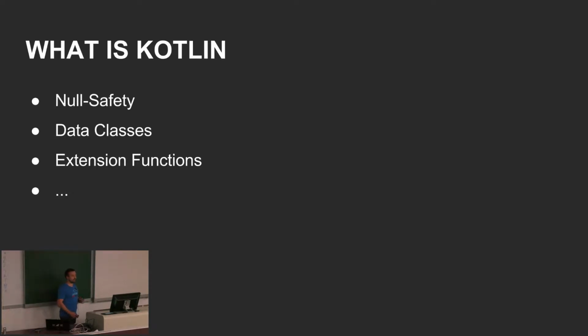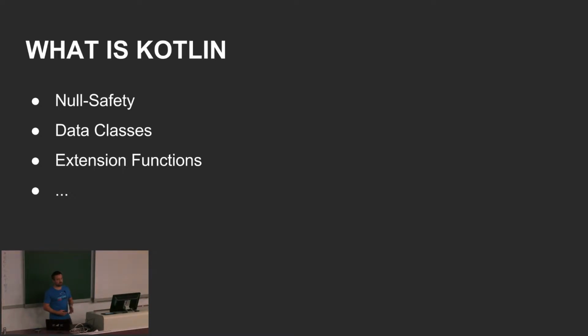One of the next features in Kotlin is that Kotlin is a type safe and null safe language. So if you want to allow setting a null value to a variable, you must say it explicitly. The next big feature is that Kotlin contains data classes.